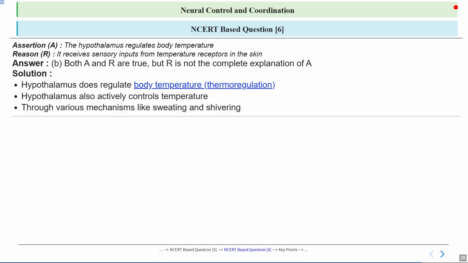So, to sum up, we can say while the hypothalamus does receive information from temperature receptors in the skin, its role goes beyond just receiving signals. It actually coordinates the body's responses to maintain a stable temperature. That is why the reason given isn't the complete explanation for the provided assertion. So, the correct option here is option B, that is, both statements are correct, but R is not the complete explanation of A.